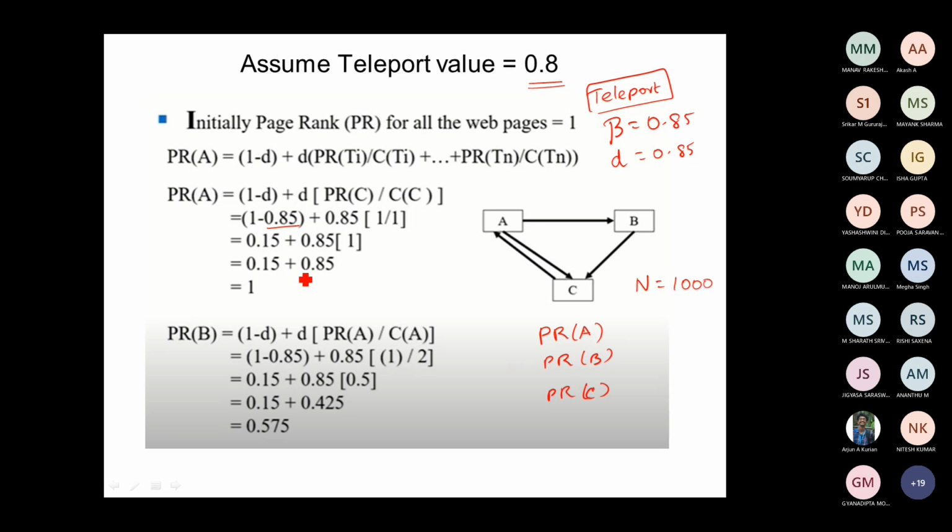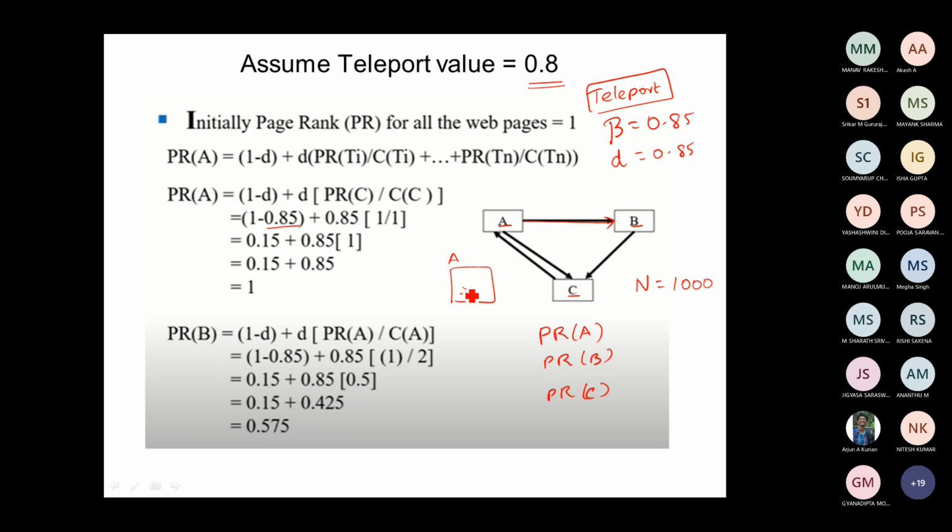Now among these I have web page A, web page B, web page C. From A, if I click on A, there is a link which will lead to web page B. That is the concept you have to understand. I have a web page A, and I have a small link.